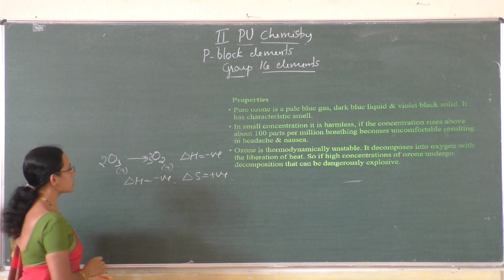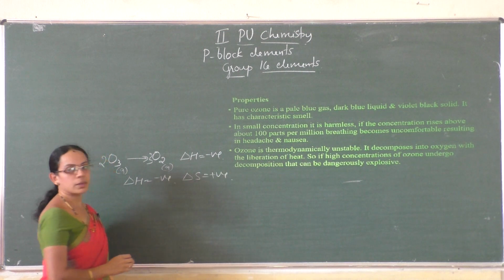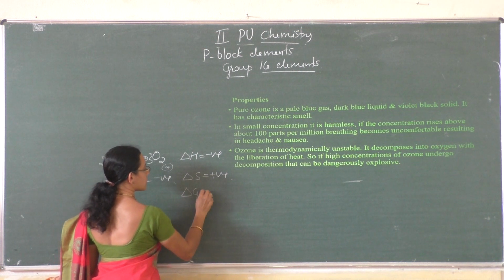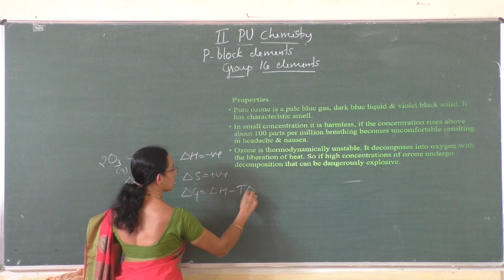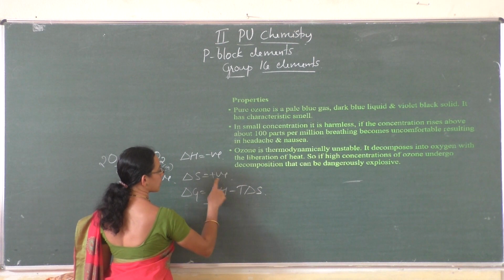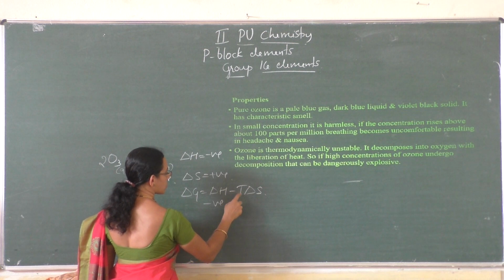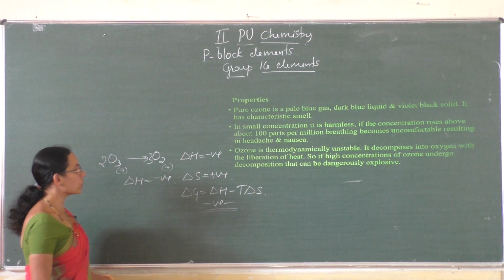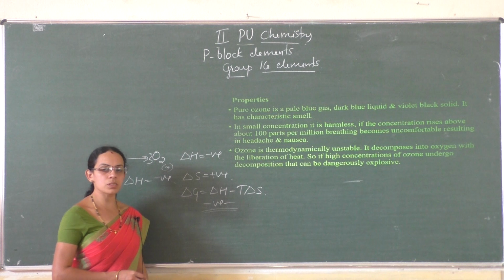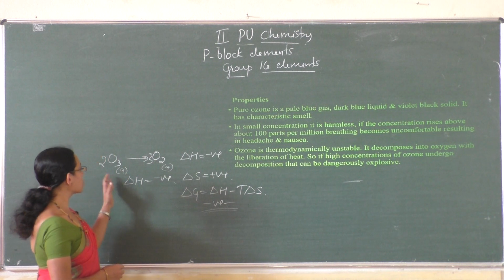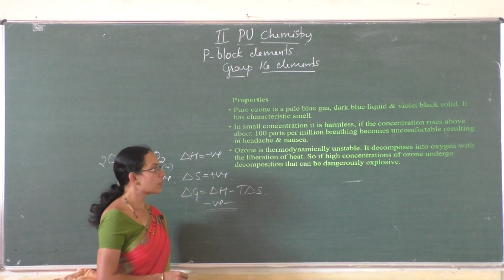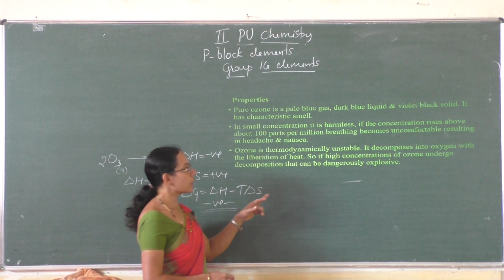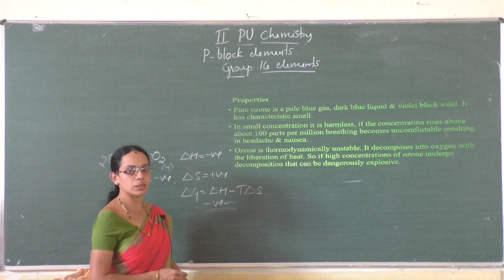So for the conversion of ozone into oxygen, delta H is negative and delta S is positive. If you consider these 2 points in the Gibbs equation, delta G is equal to delta H minus T delta S. Delta H is negative and delta S is positive, so minus T delta S is negative, and that combines and makes delta G more negative. Delta G becoming more negative means the reaction is spontaneous. So conversion of ozone into oxygen is highly explosive. So ozone is thermodynamically unstable with respect to oxygen. It decomposes into oxygen with the liberation of heat.